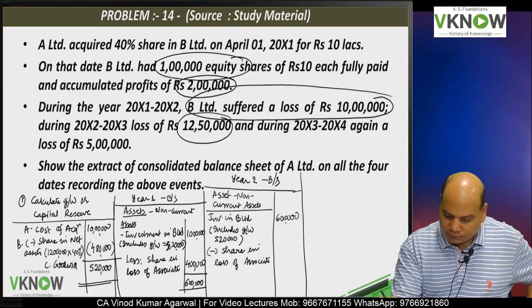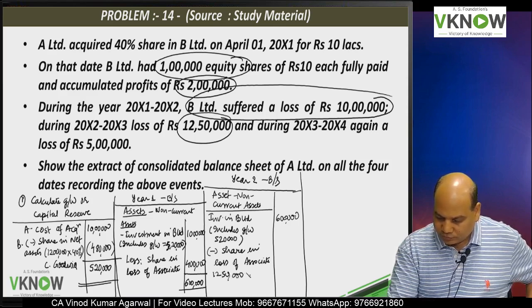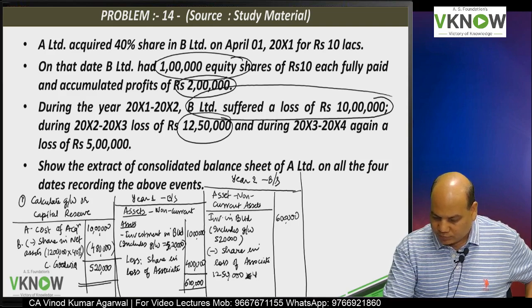Second year loss is 12,50,000, 12,50,000 into 40%.